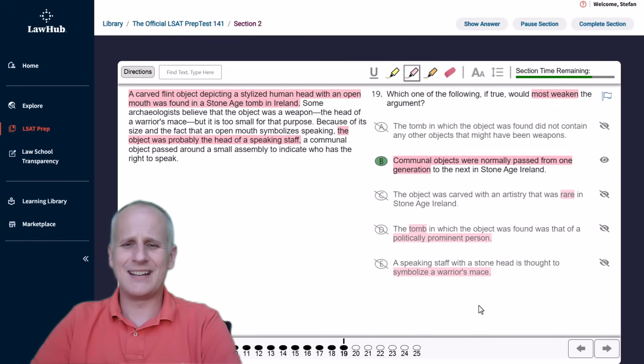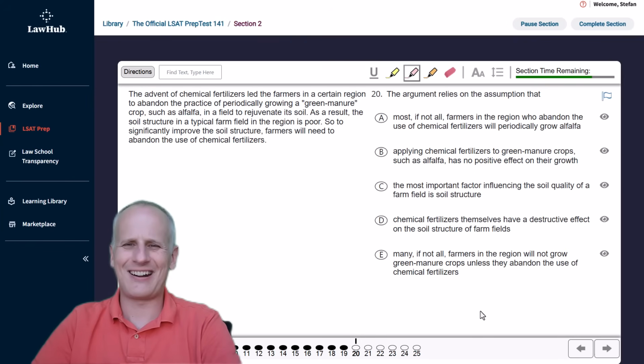Moving on from question 19 of LSAT PrepTest 141's first logical reasoning section, section 2, we get to question 20, and as always, we've got our highlight tool ready to go as we engage with the question stem and identify what it is we are being asked to do first. So 20 states the argument relies on the assumption that.